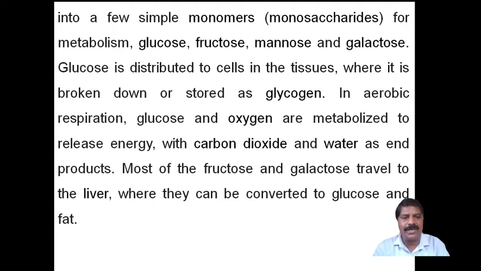In aerobic respiration, glucose and oxygen are metabolized to release energy with carbon dioxide and water as end products. Most of the fructose and galactose travels to the liver, where they can be converted into glucose and fat.